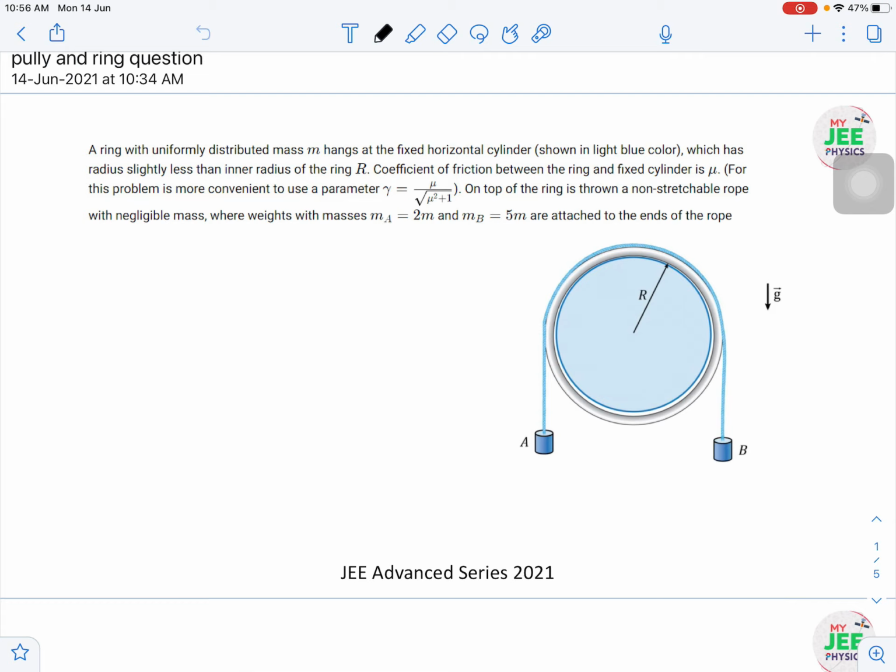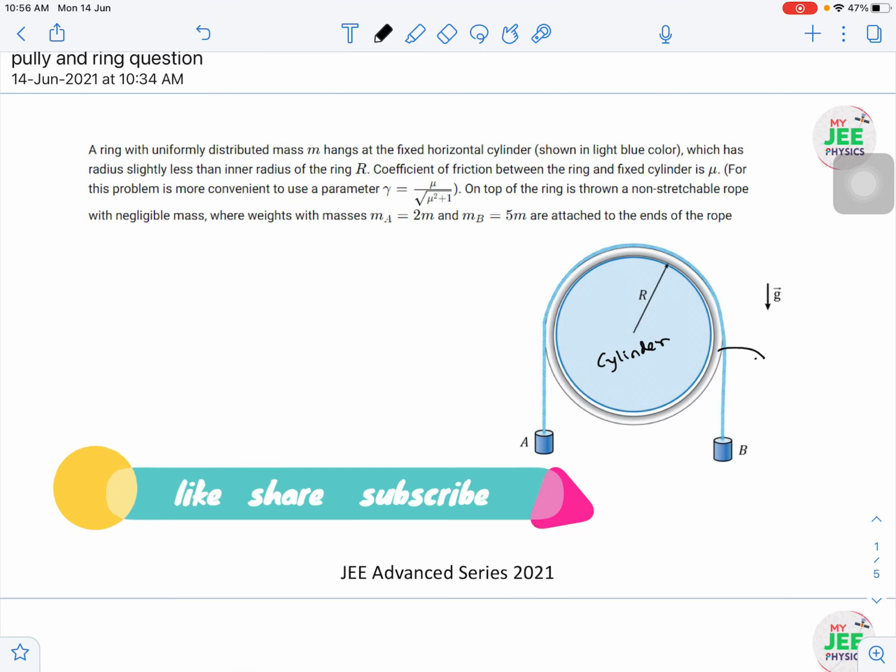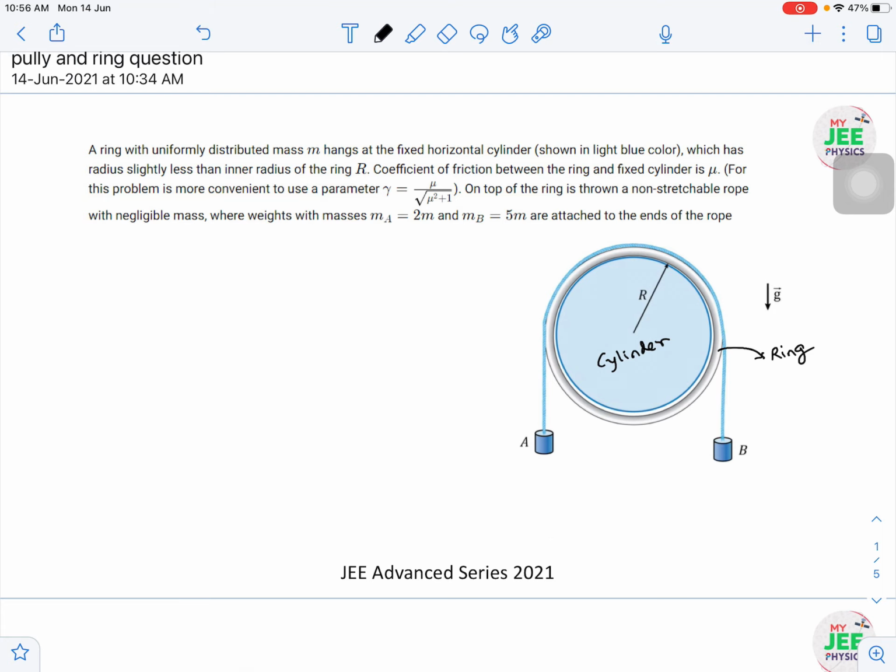The cylinder is fixed. The blue one inside is the cylinder. On top of it there is a ring, and there is friction between the cylinder and the ring. The coefficient of friction is also given, which is mu, and the string goes over the ring. The string is not slipping on the ring, which I think is missing in the question. The statement that the string does not slip on the ring is another condition we need to take.